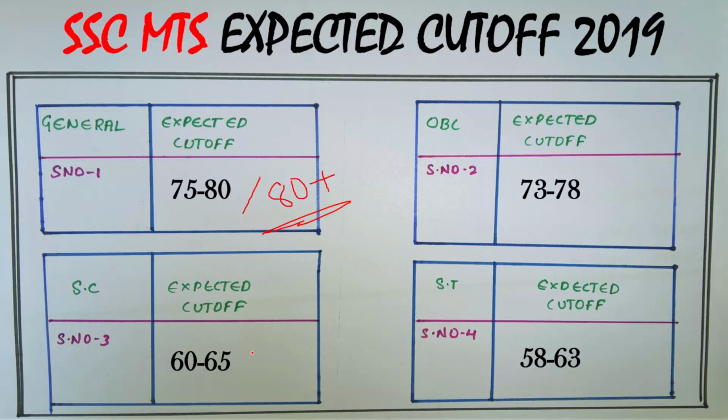For the SC candidates, the safe score will be 70 plus, and you can also accept a safe score of 65 plus. For the ST candidates, the safe score will be 65 or 65 plus. There was not much competition among ST candidates. So this was the Ssc Mts expected cutoff.